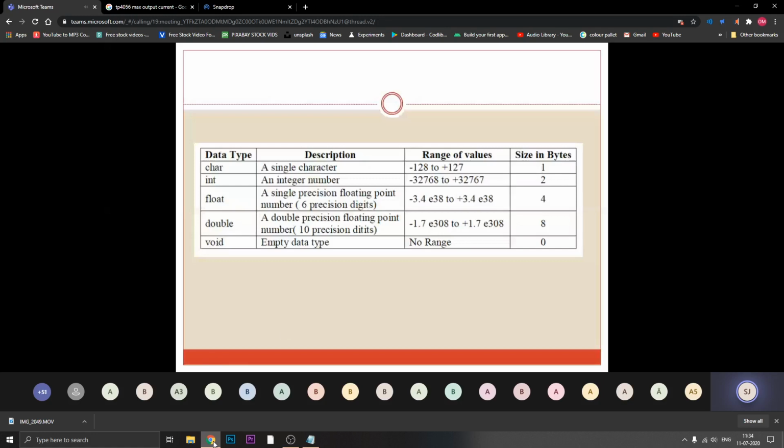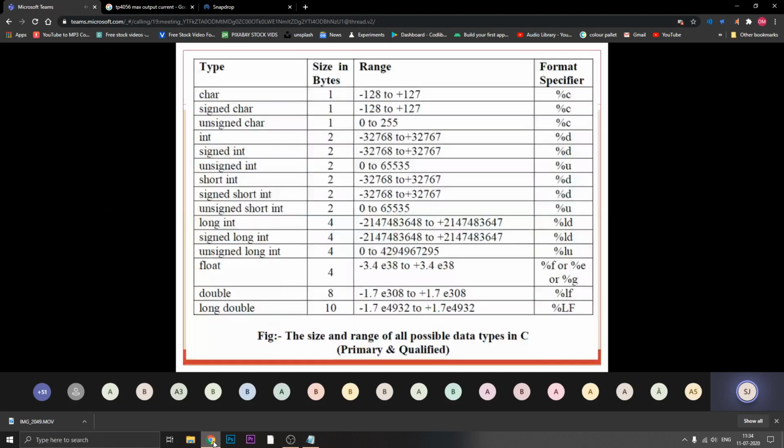Next, we can give some qualifiers to your basic data types, like unsigned and signed. The number of data types increases because you are adding some properties to those data types. Depending upon that, the range varies. We also require format specifiers for displaying the information from your program on your screen.